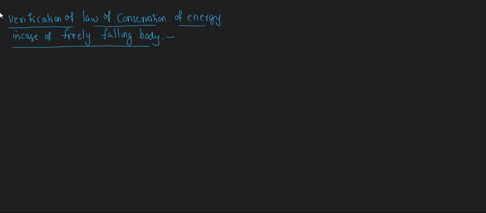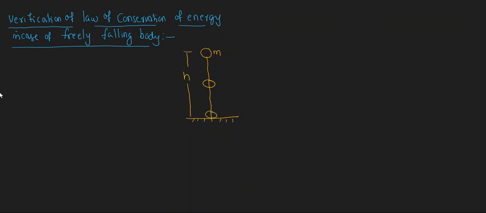Let us see here. One object is falling down. Let us take this is an object. This object is at a certain height whose mass is m, and it is at h height from the ground. From h height we dropped the object. When we drop this object, its initial velocity is 0, and after some time it comes to this position. And after some time it reaches the ground.